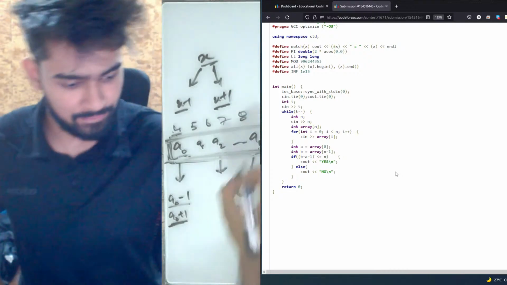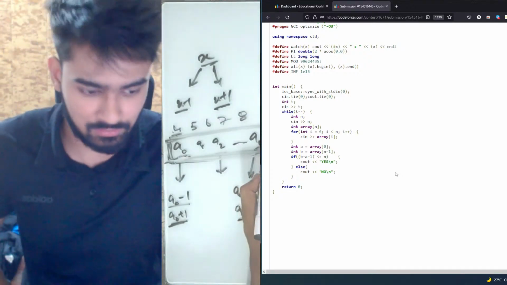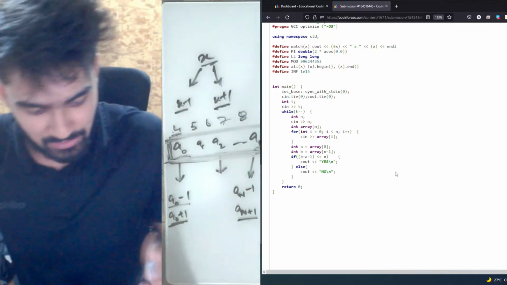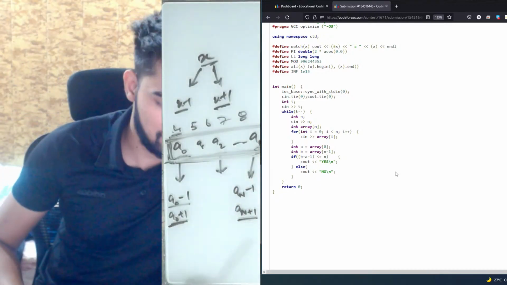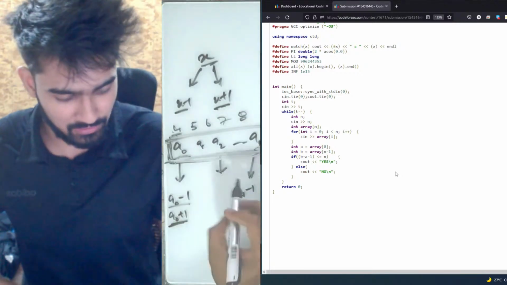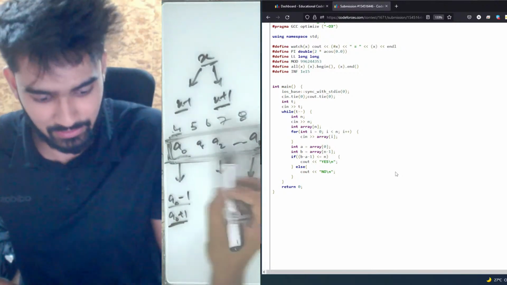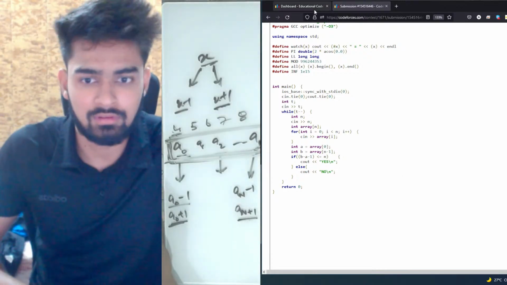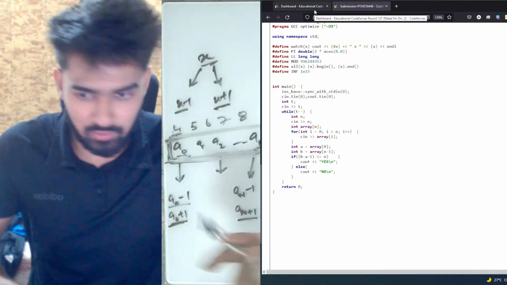Now if you're increasing a of n by 1, you need to increase a of 0 by 1 as well. Or if you are decreasing an by 1, then you need to decrease a0 by 1 as well. And that is how you get this logic.